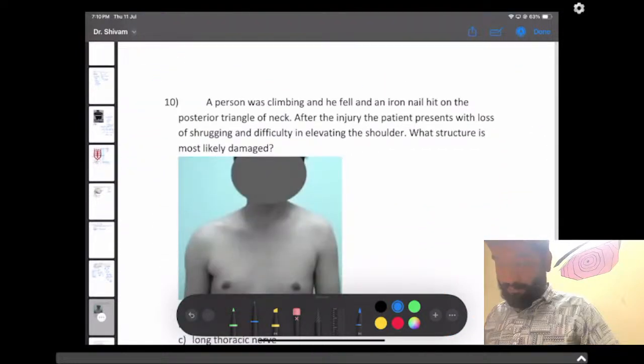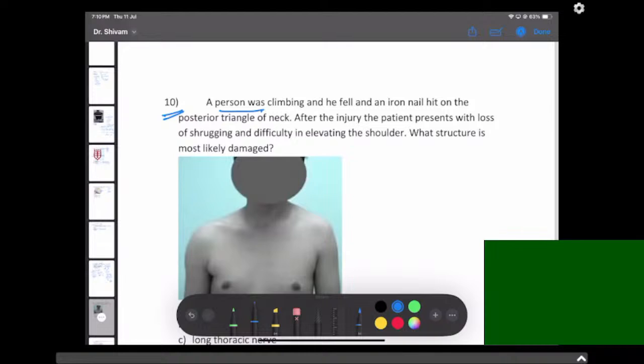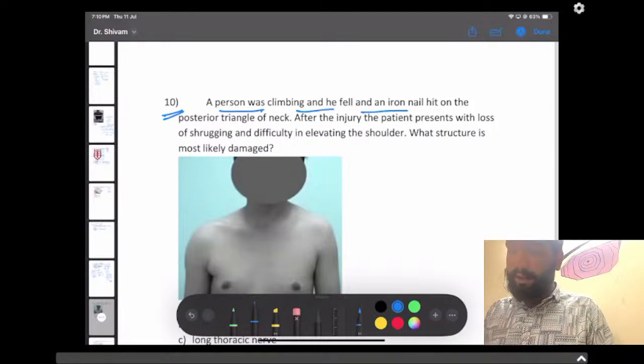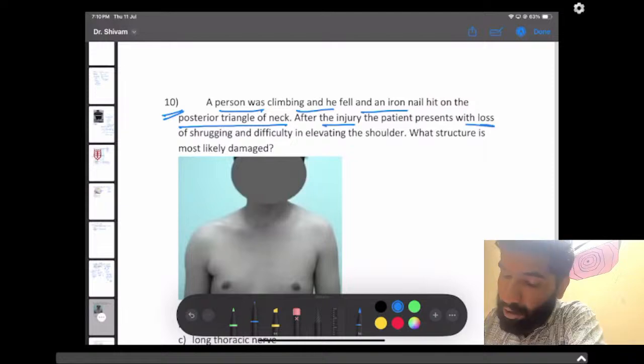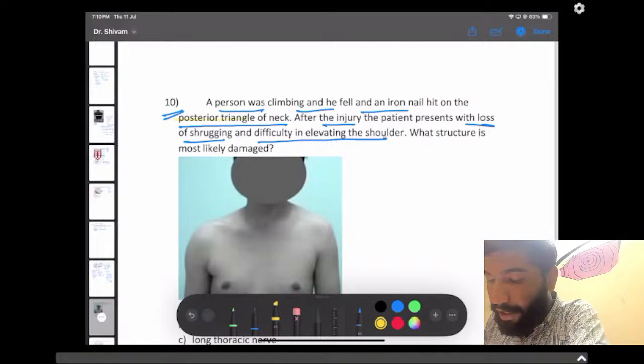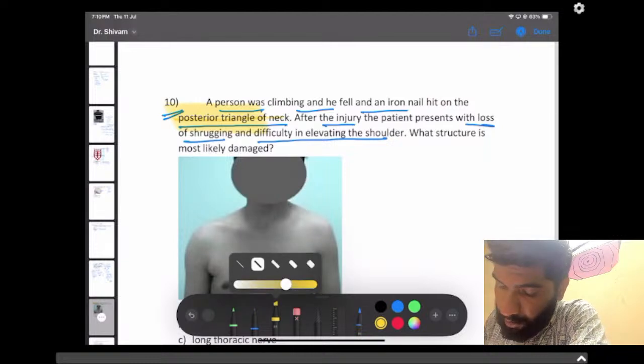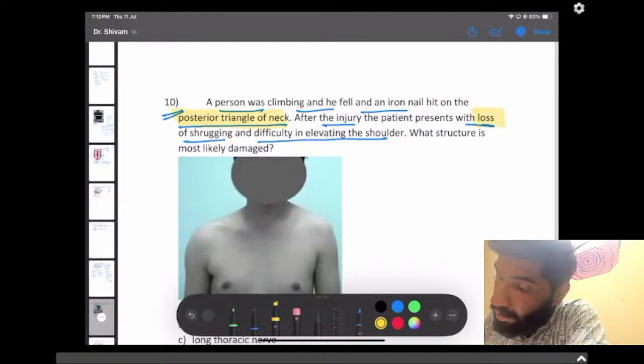Okay, question number 10. A person was climbing and he fell, with an injury on the posterior triangle of the neck. After the injury, the patient presented with loss of shrugging and difficulty in elevating the shoulder. So here the key points marked were posterior triangle of neck, loss of shrugging and difficulty in elevating the shoulder.